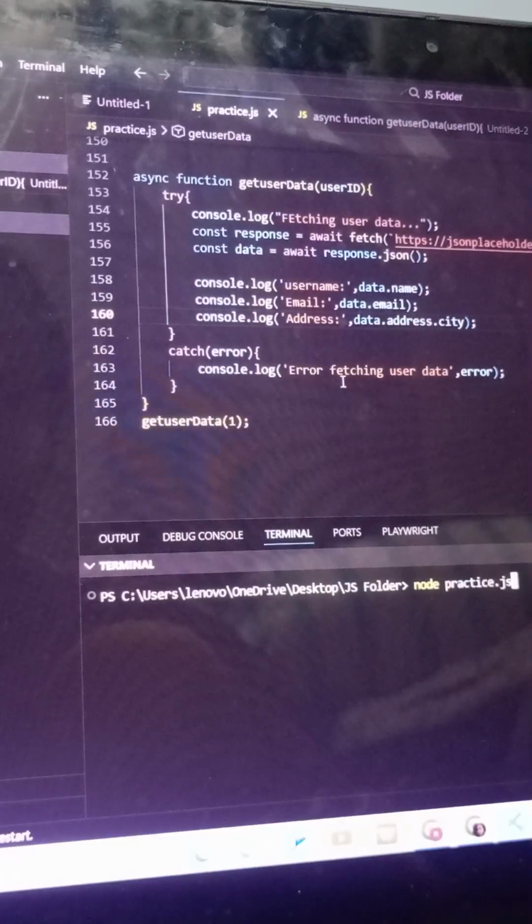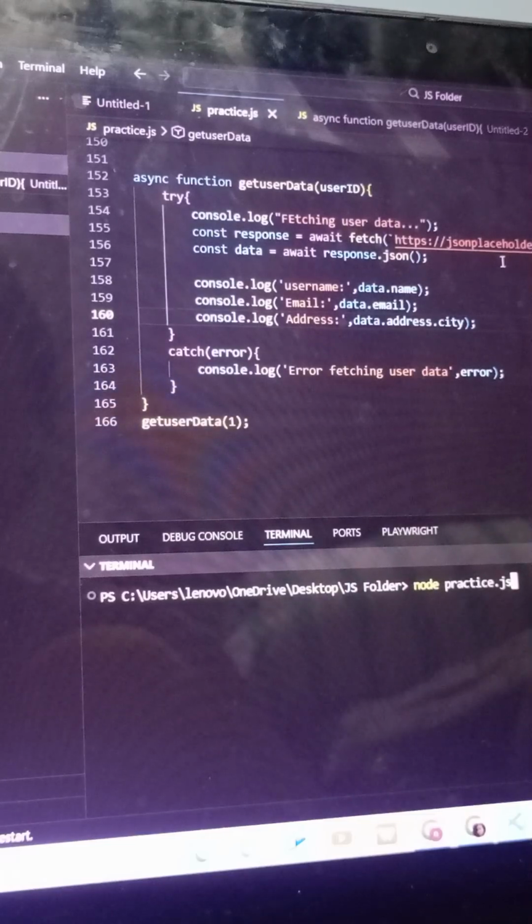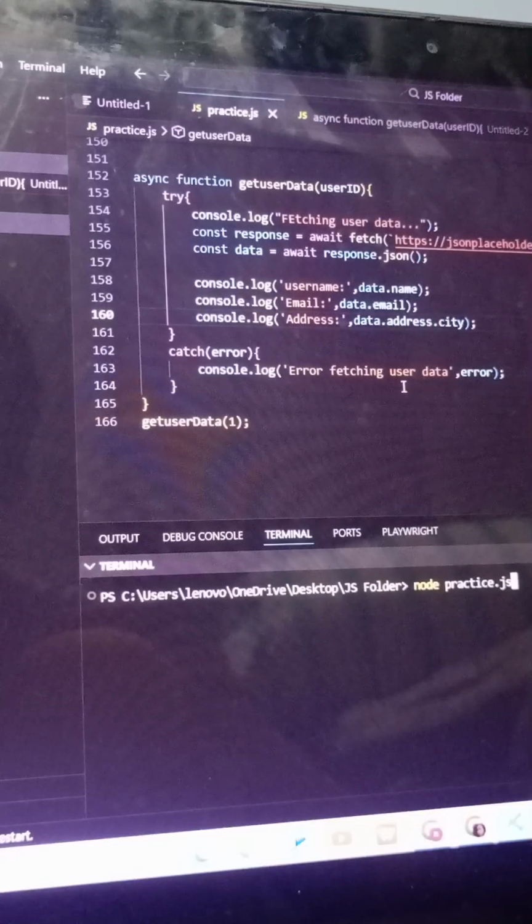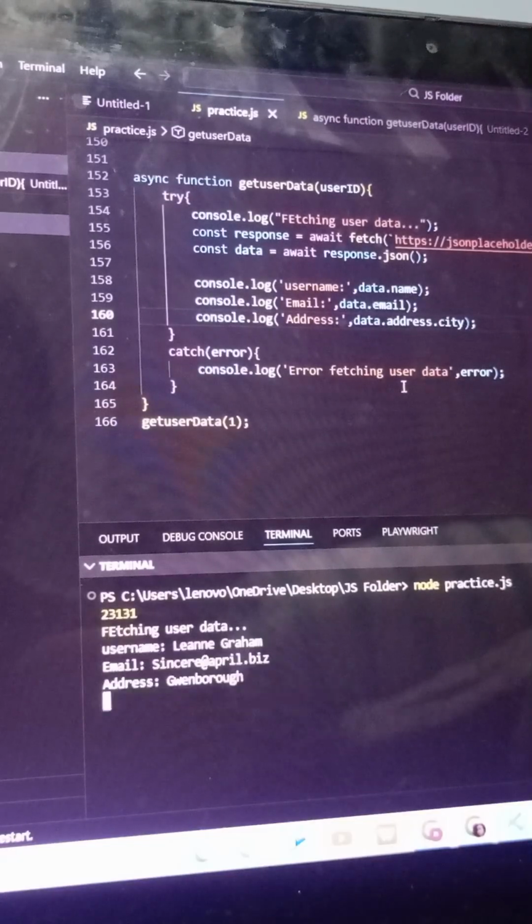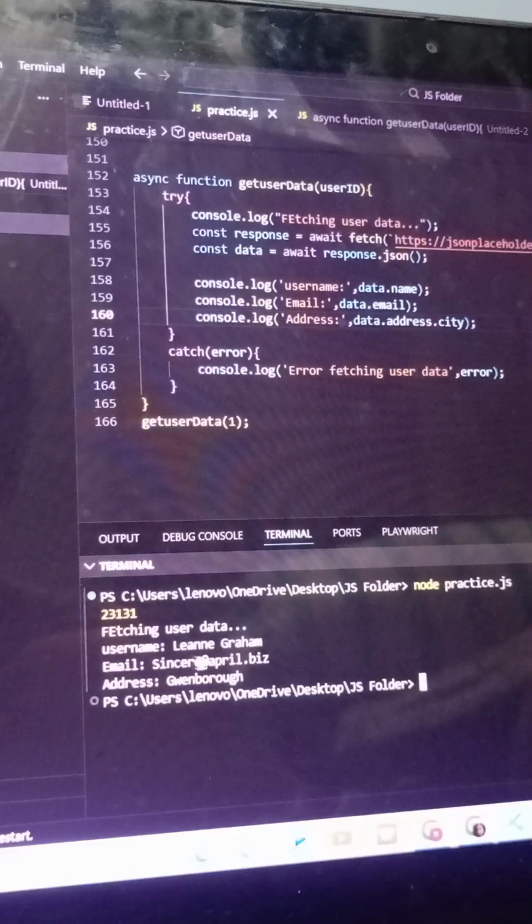Now let's see. The API will first of all fetch user data, and then it will give us the username, email and address, right? If the API did not respond, it will just catch the error and give us the error fetching user data. It will just print that. So let's hope it will give us our username, email and address. So it is fetching user data, then there is a username, an email and address.